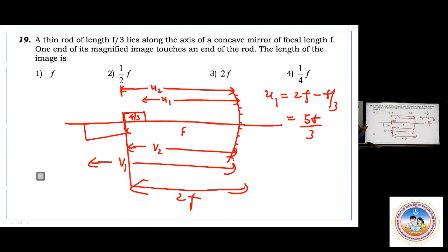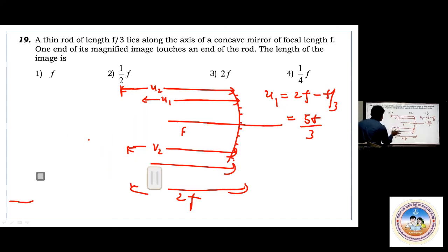I don't know V1, I have to calculate. Next, what is the length of the image? V1 minus V2. V1 you are going to calculate. V2 is nothing but 2F only, because V2 is here. So it is 2F. Now I'll just do the calculation.